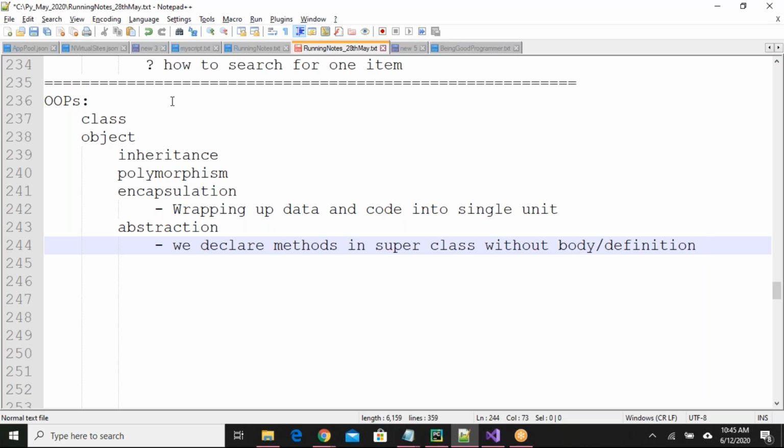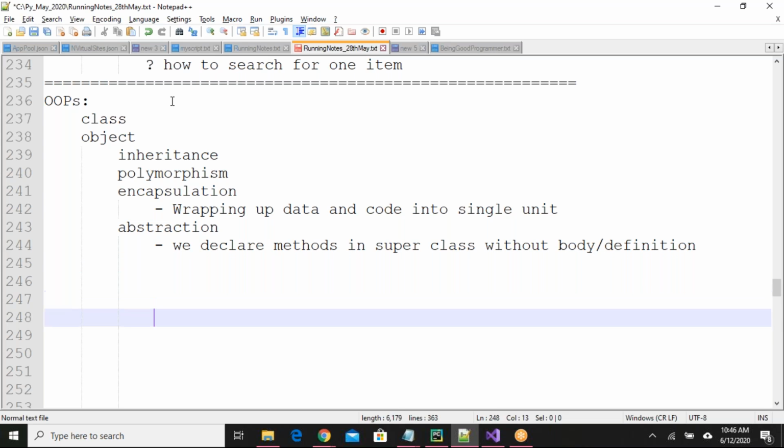Declaration and definition, I'm saying two words here. Declaration means you only write the method name, that's it, and in the body you don't write anything. That will be empty or pass. If you write a method like that, it is known as an abstract method. And when the class is inherited to a child class, we must define the abstract method.